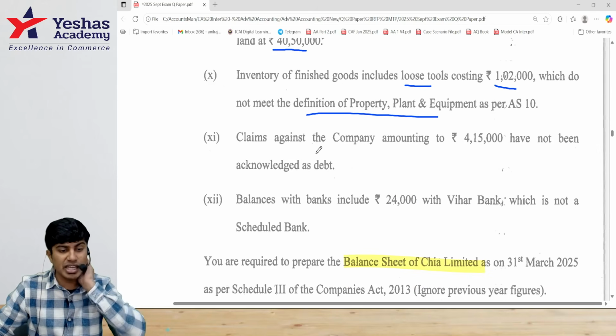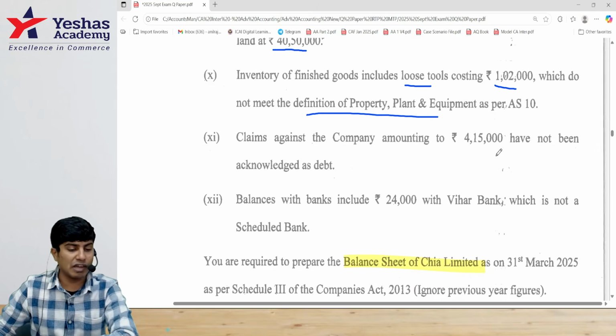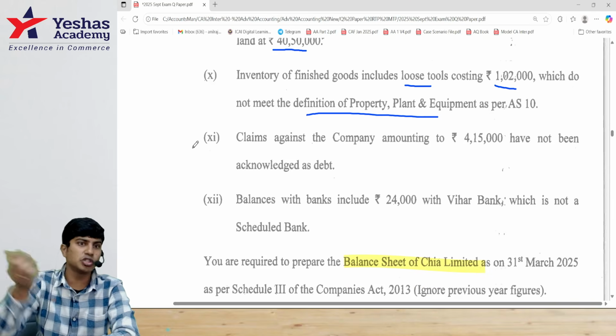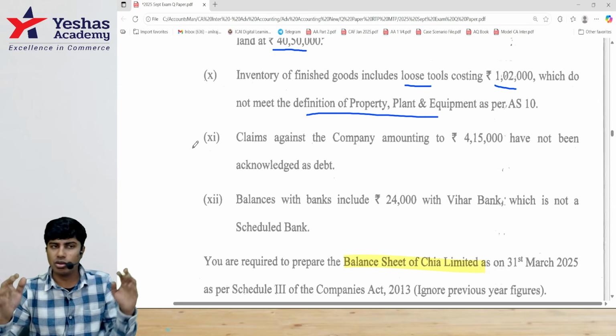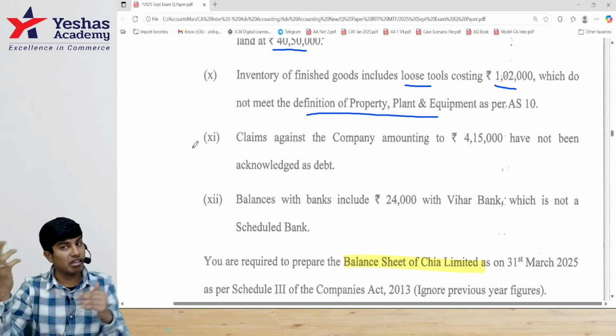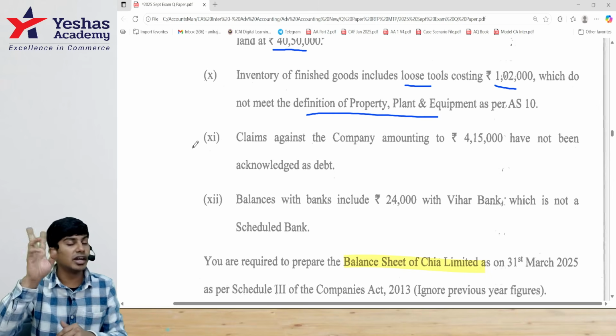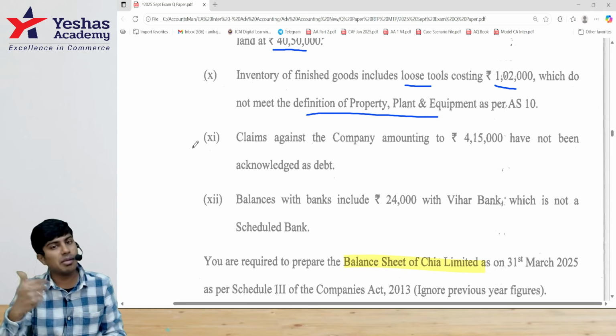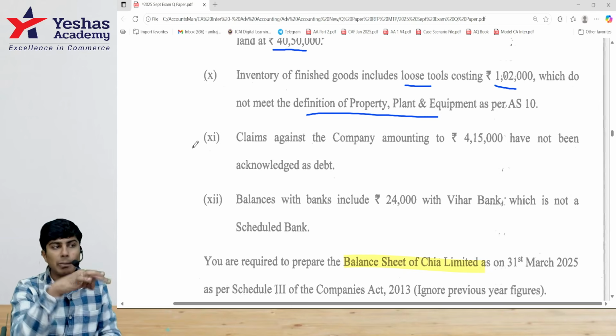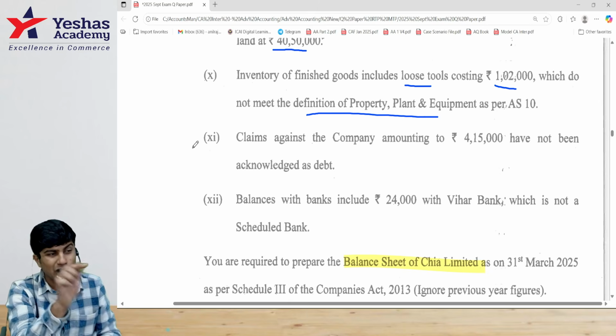After that, claims against the company amounting to 4 lakh 15 have not been acknowledged as debt. Someone else is telling us that we should pay them 4 lakh 15. I am telling you, no, no, no, I don't agree. So they have claimed the money. I have not agreed. So they will go to the court and sue me. If proved, I might have to pay. So there is an obligation on me to pay, but it's not present.